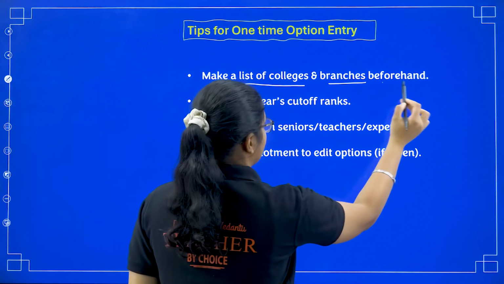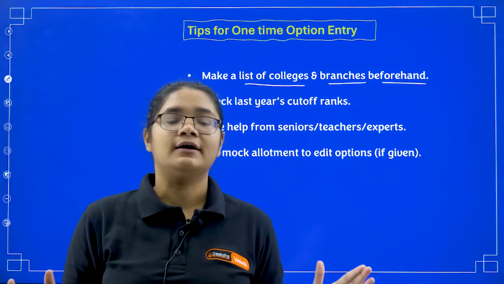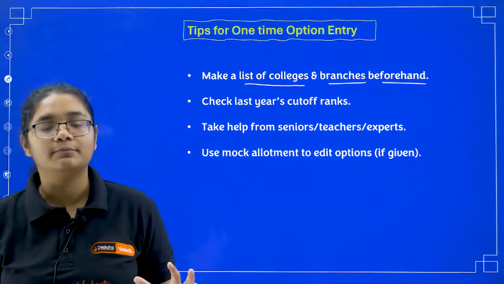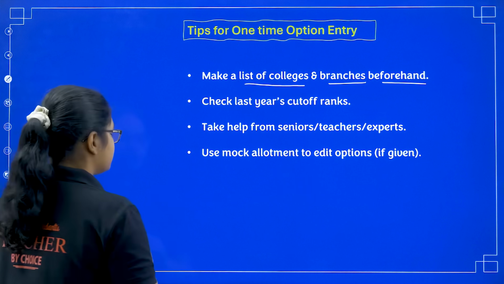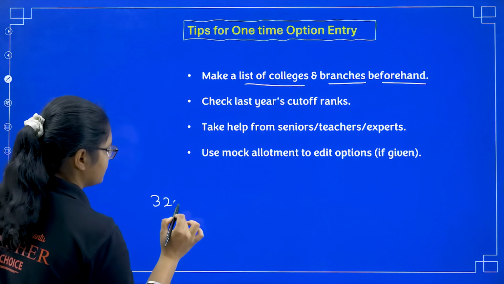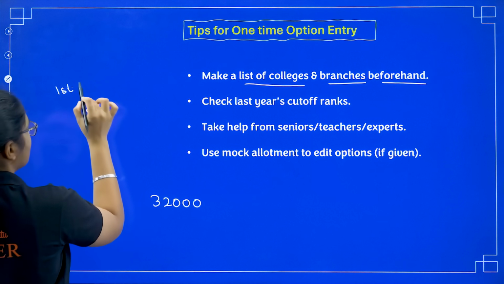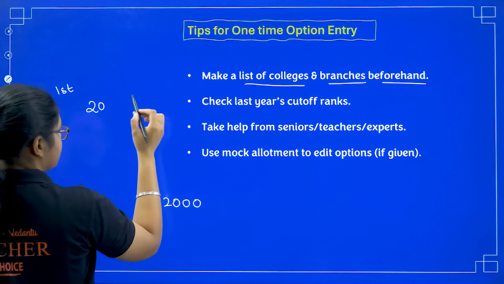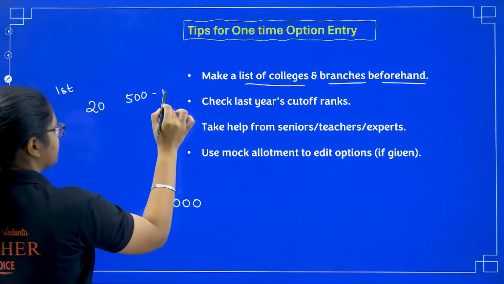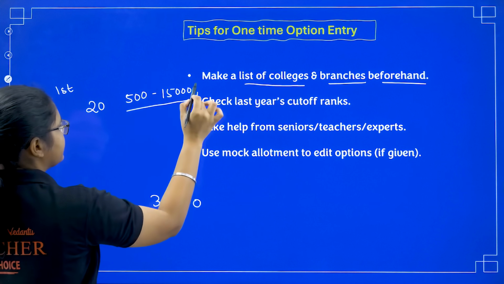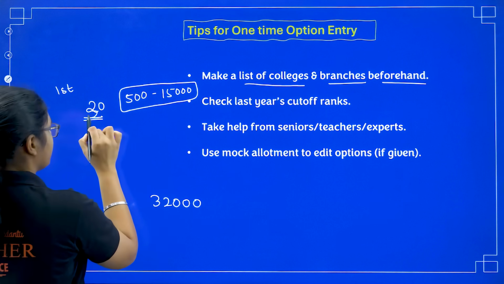Make a list of colleges and branches beforehand. You still have time. Take proper time and analyze all the cutoffs and make a list of all the branches and colleges that you are interested in. Suppose your rank is 32,000, then at least add the first 20 colleges which you will not get, whose cutoff is between, for example, 500 to 15,000. In this range, what are the best colleges? Add 20 colleges, or you can add up to 30 colleges.